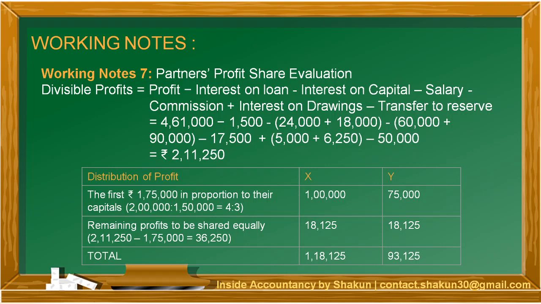The remaining profits, that is, out of the total divisible profits, you subtract 1,75,000. The balance of the profit, that is 36,250, has been distributed between X and Y equally. So the total amount of divisible profit for X is 1,18,125 and for Y is 93,125.